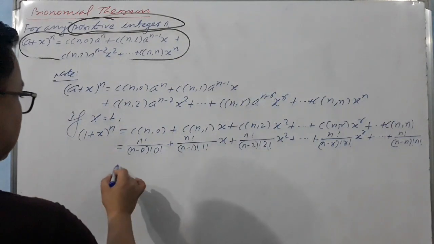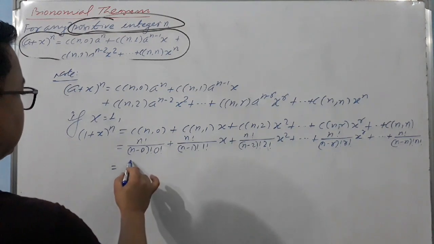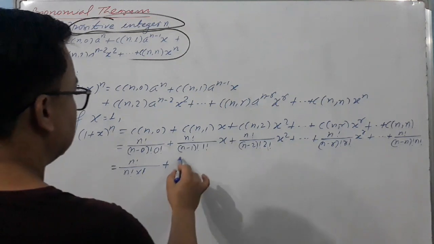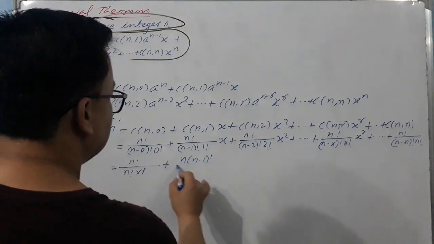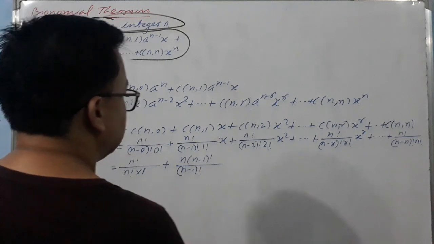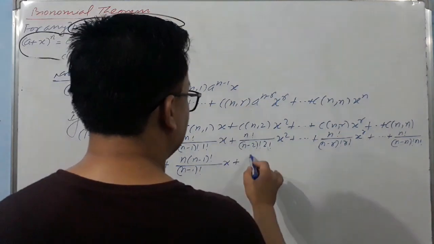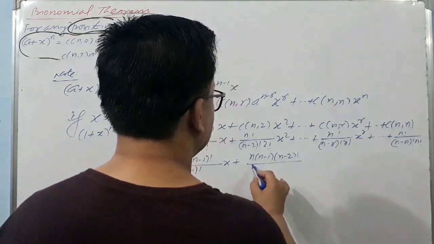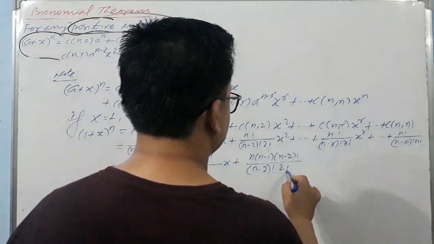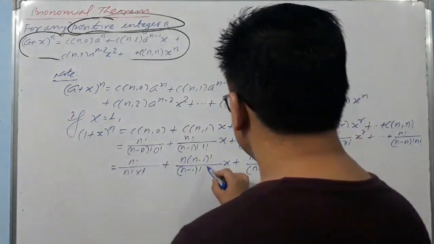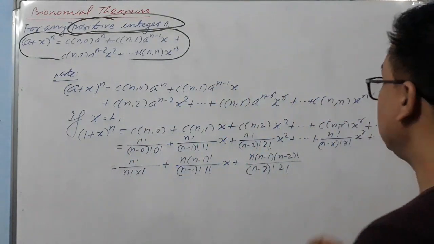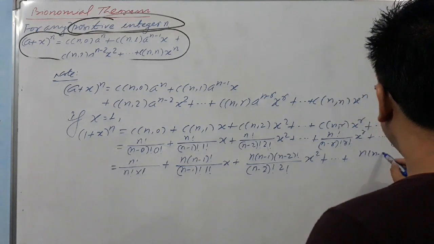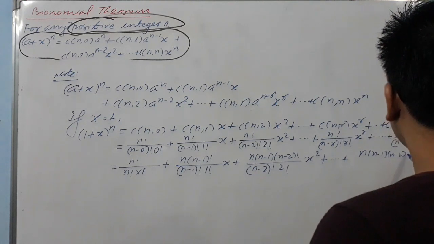No problem. And this is equal to n factorial upon n factorial, 0 factorial is 1, plus n into (n minus 1) factorial, you can expand this, upon (n minus 1) factorial x, plus n(n minus 1)(n minus 2) factorial upon (n minus 2) factorial 2 factorial x squared, plus ...